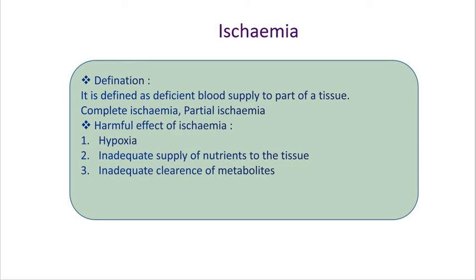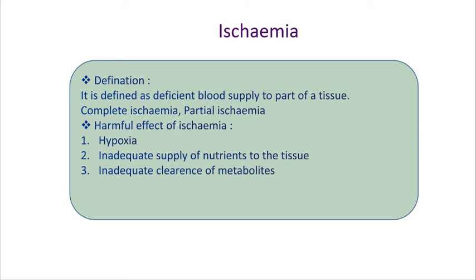Because the blood is already in less quantity, the inadequate blood supply gives a less amount of nutrients such as glucose and amino acids, so not a sufficient amount of nutrients reaches the tissues or particular organs.